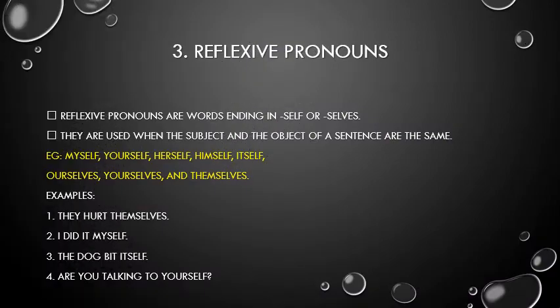So our next topic is reflexive pronouns. So let's talk about it. Reflexive pronouns are words ending in self or selves. They are used when the subject and the object of a sentence are the same. For example, myself, yourself, herself, himself, itself, ourselves, yourselves, and themselves. You have to remember all of these that I have highlighted. Examples are: they hurt themselves.